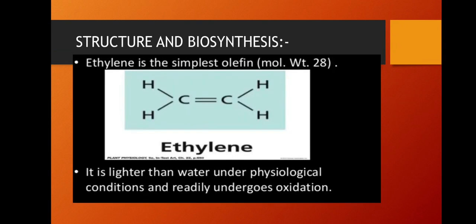This is about the occurrence. Now structure and biosynthesis. Ethylene is the simplest olefin, also known as an alkene, a two carbon compound. It is lighter than air under physiological conditions and readily undergoes oxidation. It will readily oxidize, and once oxidation occurs it is of no further use. This is important to note here.